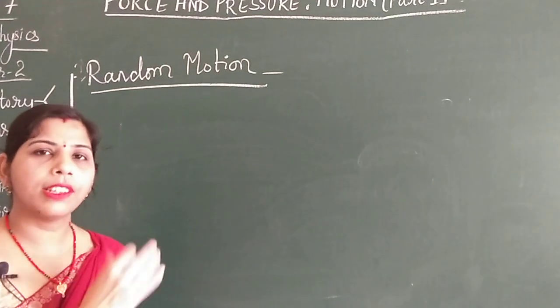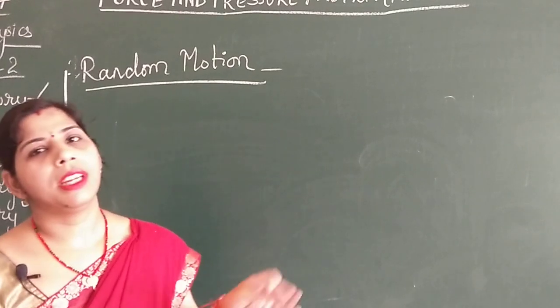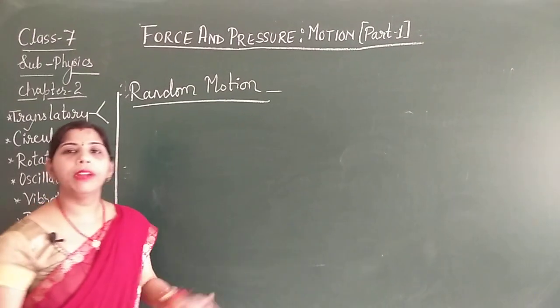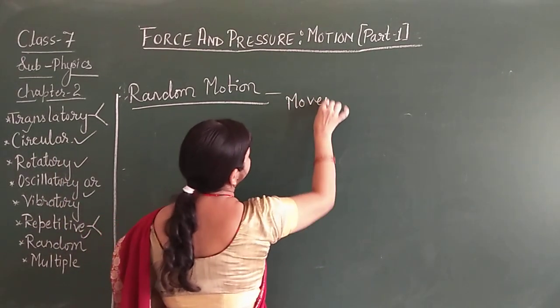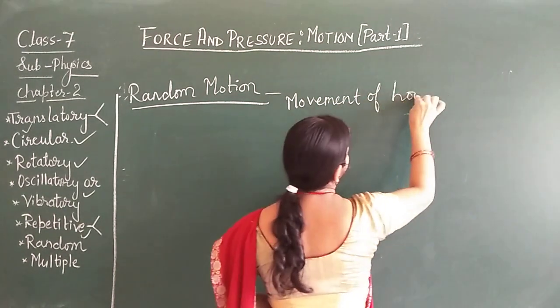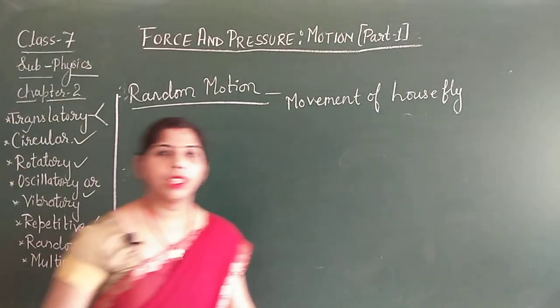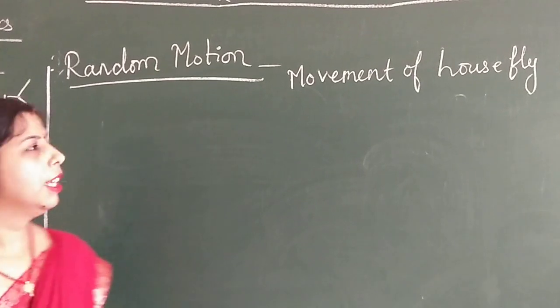That means the object is not going to follow a particular path, and that object can move in any direction, just like the movement of a housefly. The movement of a football during the football match.